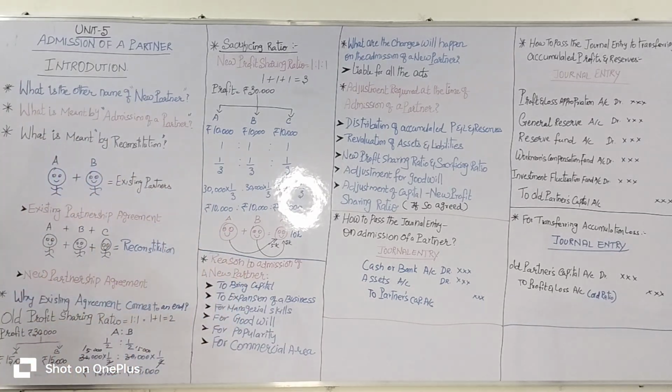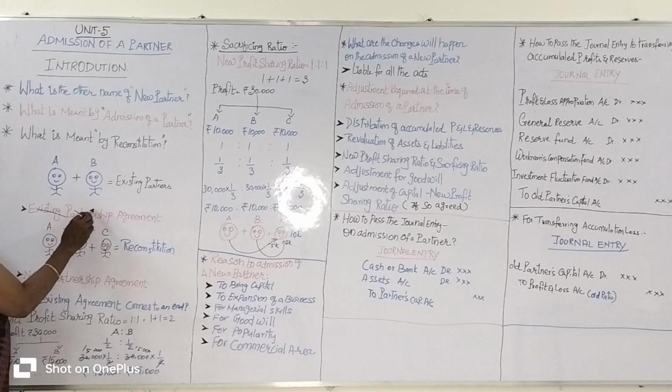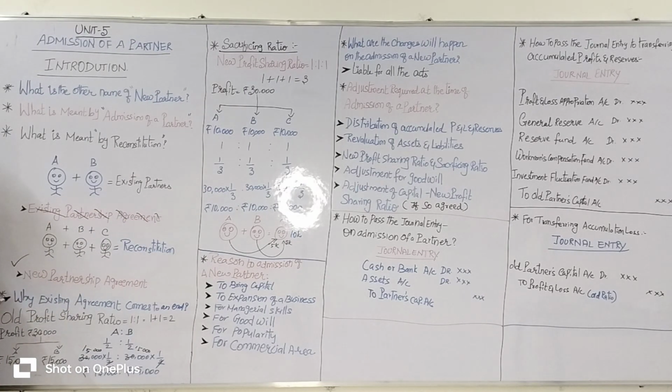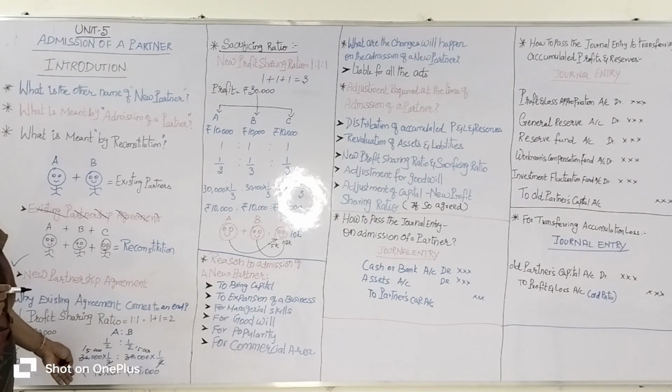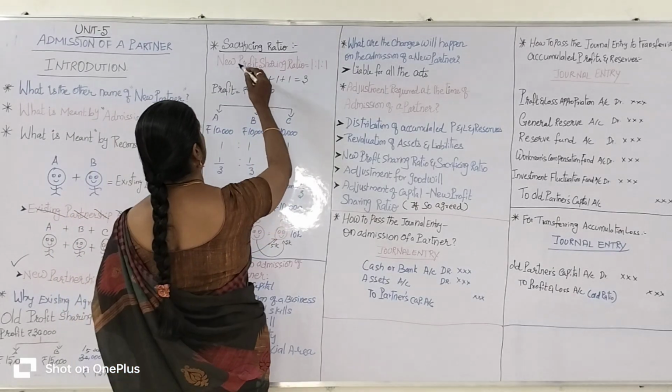So on the admission of a new partner, the existing partnership agreement comes to an end. On the admission of a new partner, the firm is reconstituted with a new agreement. The existing partnership comes to an end, and the new partnership agreement comes into the picture. Are you clear? Then come to the next topic.